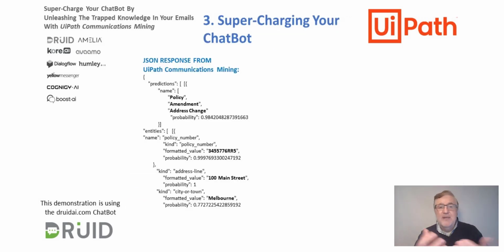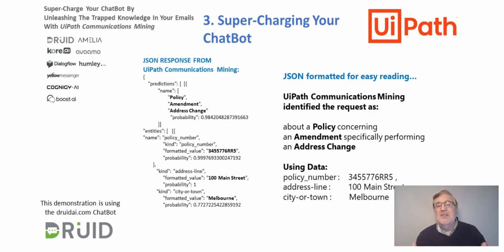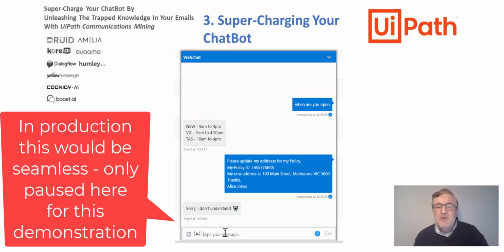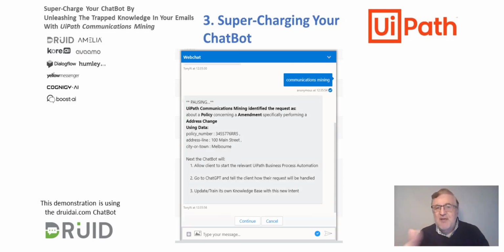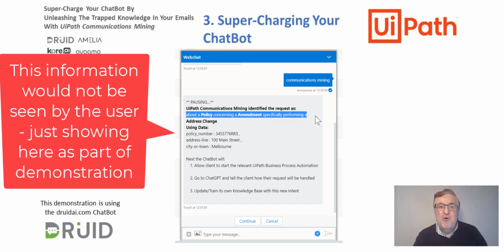Communications Mining has an API and it just uses standard JSON. And just for this demonstration, I've converted the JSON into nice looking English language. And so with our chat conversation from earlier, let's pass the request to Communications Mining and see what we get back. So here we go. We're now sending that chat message to Communications Mining, and it's brought back that JSON message, which I've formatted nicely for you. And it's saying, look, this is about a policy concerning an amendment, performing an address change. And we've actually captured the data, the entities. Communications Mining was able to extract the important entity information as well.